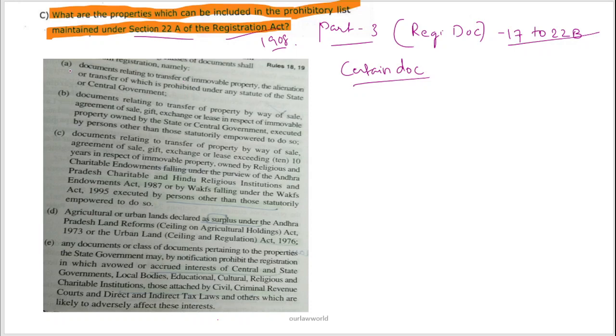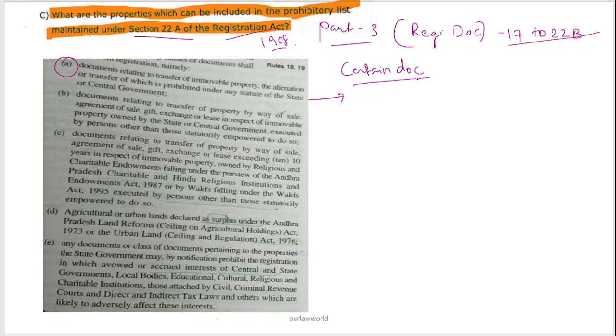As per section 22A and subclause A, it states that documents relating to transfer of immovable property, the alienation or transfer of which is prohibited under any statute of the state or central government.